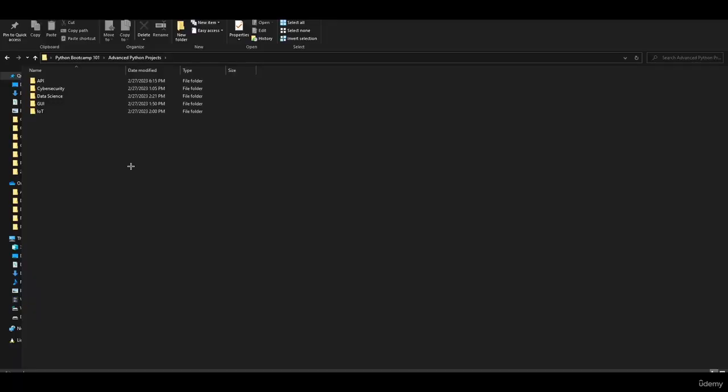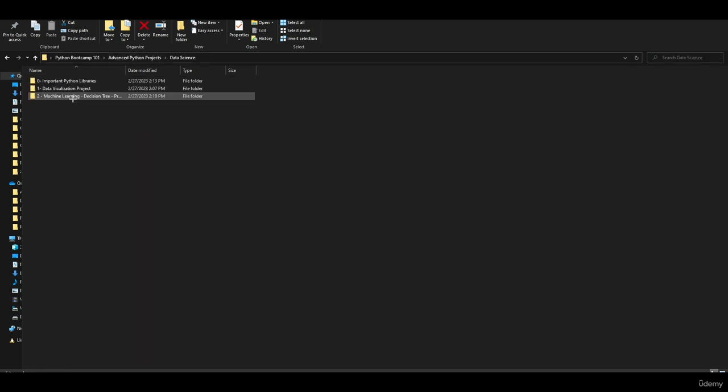In this section of the course, we do have different projects related to a specific topic, such as API, cybersecurity, and data science. For now, we do have a weather app project, a stock market API project, and a news API project. Each project has a README file in it. For cybersecurity, we do have 4 different projects: a password generator project, a cryptography project which has 2 different algorithms in it, a network scanner, and a website IP grabber.